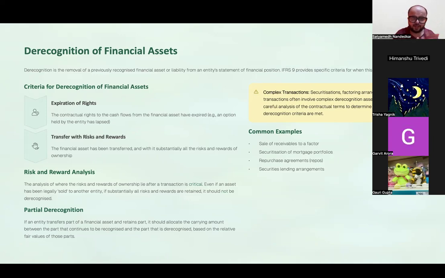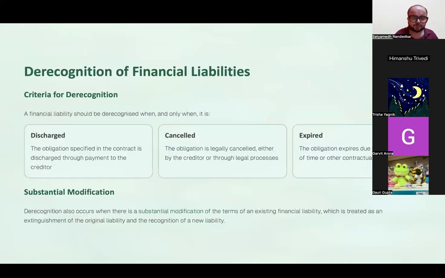In that case, you will derecognize the debtor from your books of accounts. On the other hand, a with recourse factoring is a situation where the risk of default has not passed on to the factor. And because it has not passed on to the factor, the significant risks and rewards of ownership are still with you. So you cannot derecognize the financial asset at this stage.